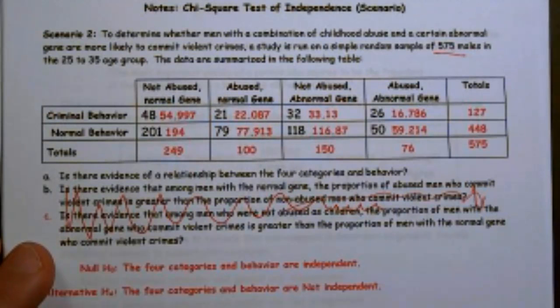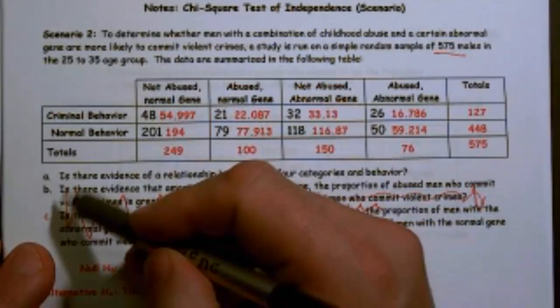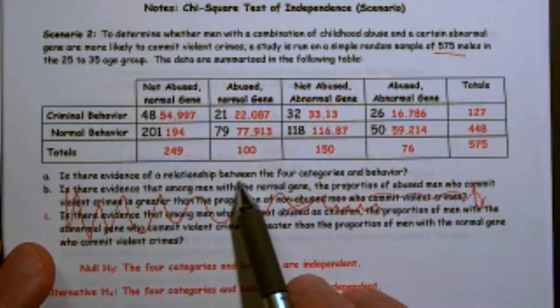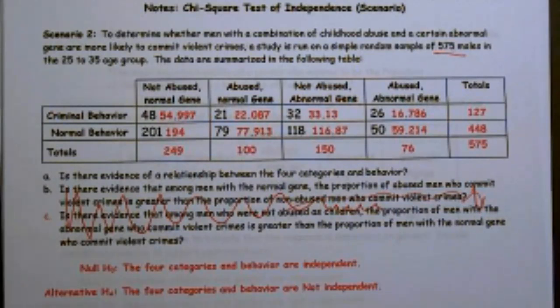Okay, so we have the data in the table, and we're only going to do part A; we're not going to look at parts B and C. Part A: is there evidence of a relationship between the four categories and behavior? So is there a relationship? They want to know if they're independent.